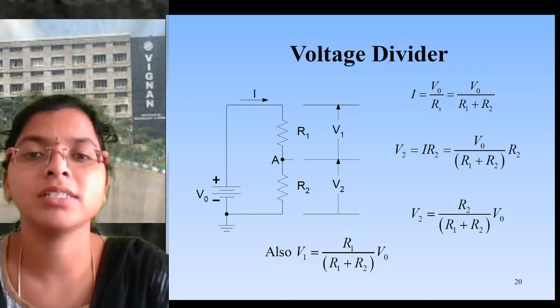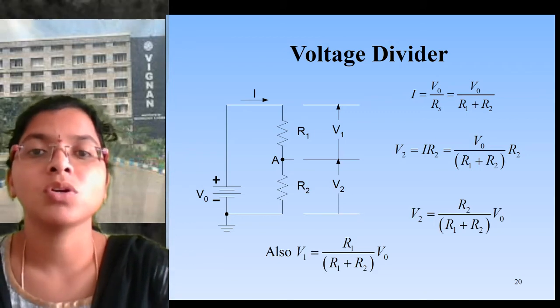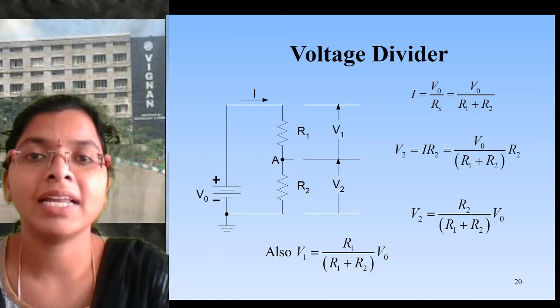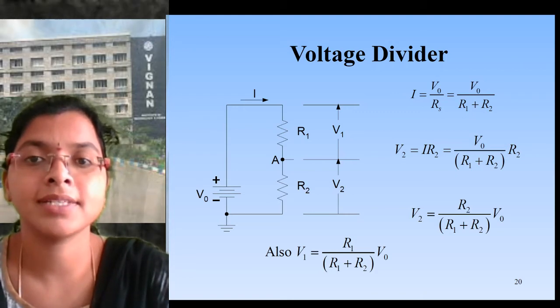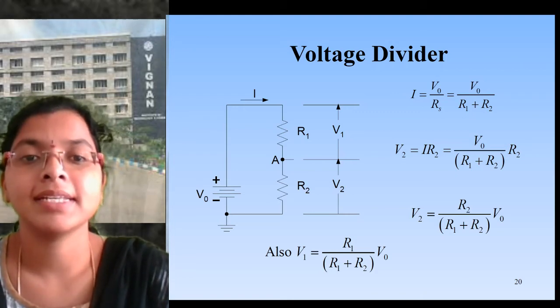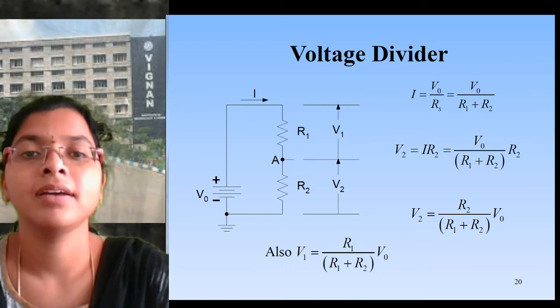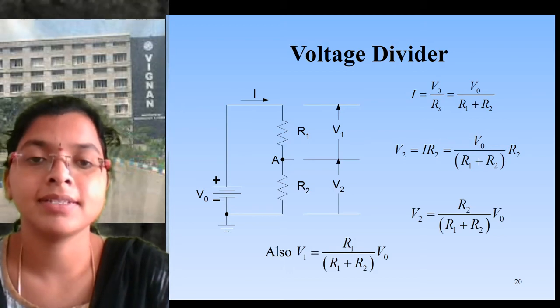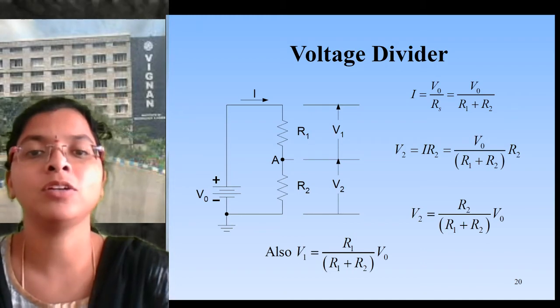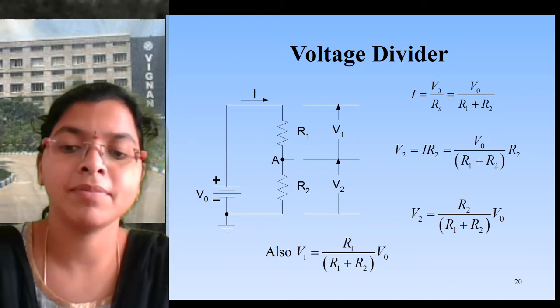So this is the voltage division principle once again. If you want to calculate the voltage across a particular resistance in series resistances, then the voltage across a particular resistance equals the total voltage into the same resistance by total resistance. So you remember this formula.